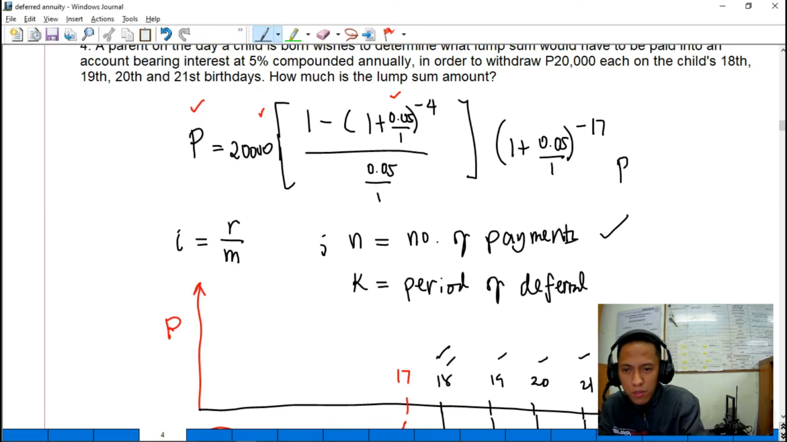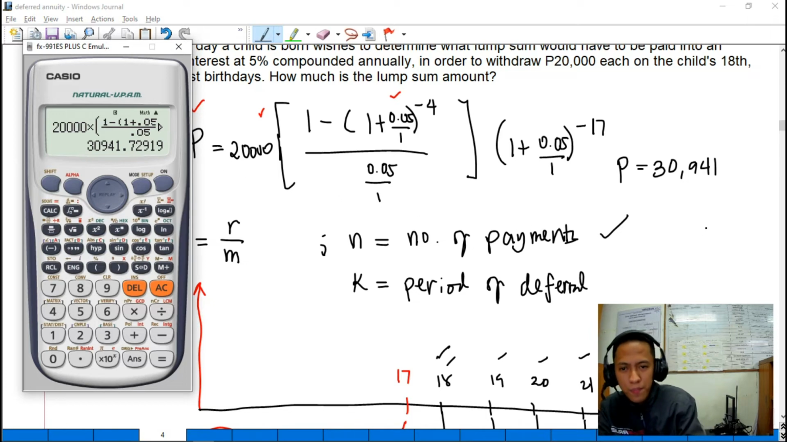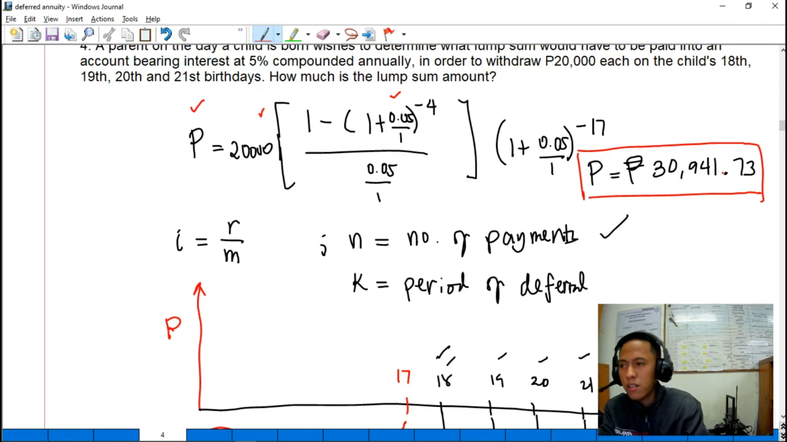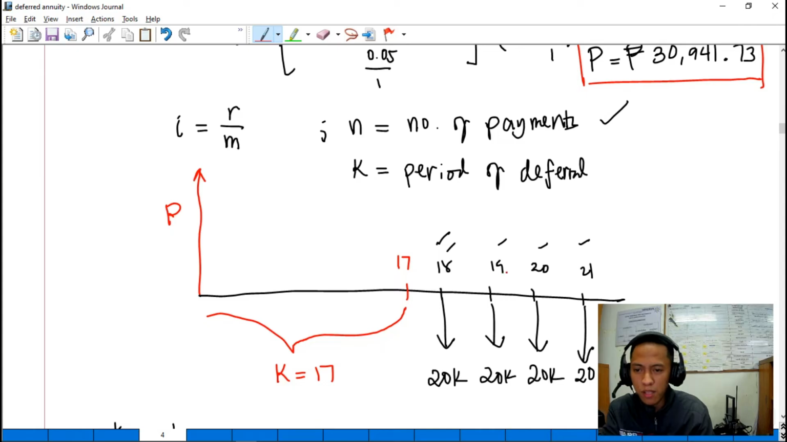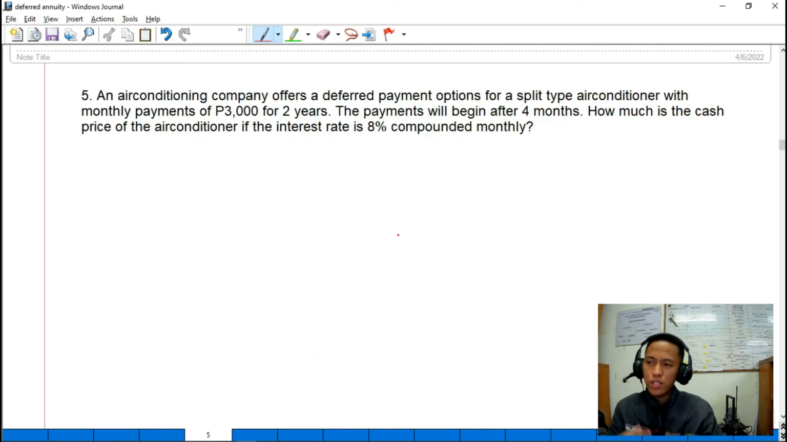So, P is equal to 30,941.73. So it means that the parent should deposit 30,941.73 pesos so that her child can withdraw 20K on the 18th birthday, 19th birthday, 20th birthday and 21st birthday. So that is the final answer for this problem. This problem guys is actually a past board exam problem. So let's proceed to our next problem.